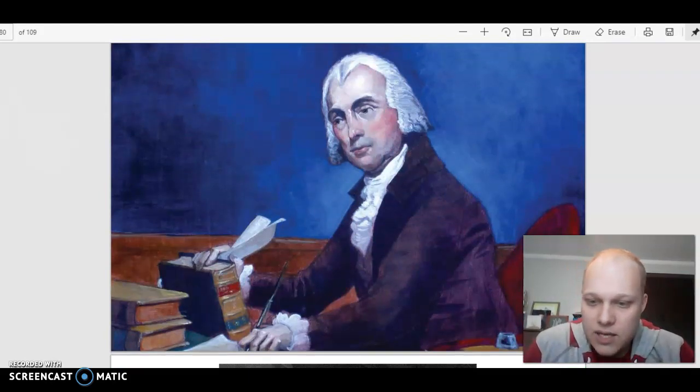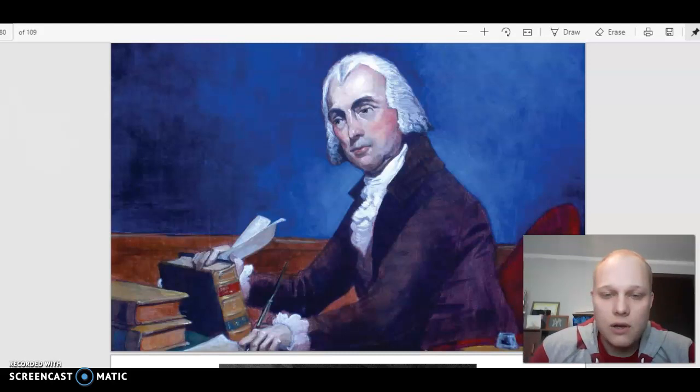James Madison's job was not done after the Constitution was written. In 1789, Madison helped write an extra part to add to the Constitution called the Bill of Rights. The Bill of Rights consists of the first 10 amendments to the Constitution, and remember, amendments are changes. The Bill of Rights protects the rights of Americans, such as freedom of speech and freedom of religion. So freedom of speech means that you can say what you want and not get in trouble by law for it. And freedom of religion, you can be whatever religion you want.